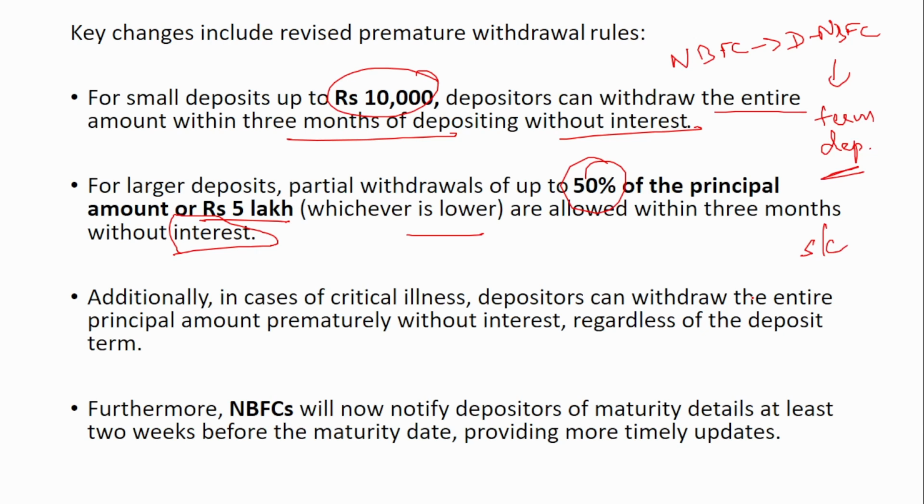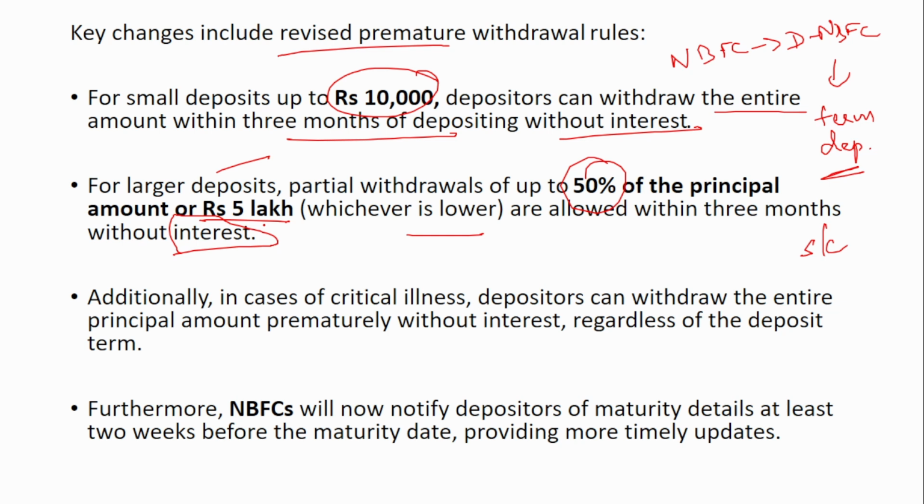So these changes include revised premature withdrawal. If the deposit is up to 10,000, then you can withdraw the entire amount within 3 months, but you will not get the interest. For larger deposits, partial withdrawal of up to 50% of the principal or 5 lakh, whichever is lower, is allowed within 3 months without interest. Again, this is also without interest.